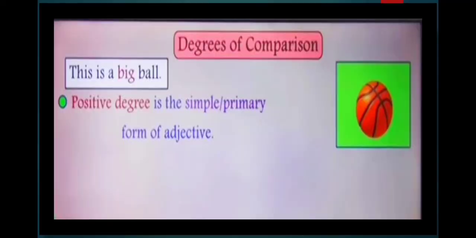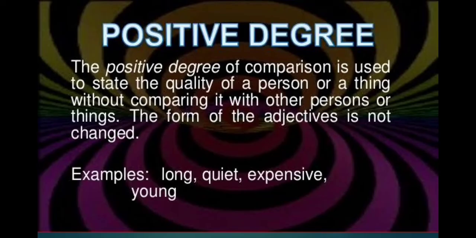Now, this is a big ball. So big is the primary or simple form of the adjective, and it is called the positive degree of adjective. So what is the positive degree of adjective? The positive degree of comparison is used to state the quality of a person or a thing without comparing it with other persons or things. The form of the adjective is not changed. Examples: long, quiet, expensive, young.